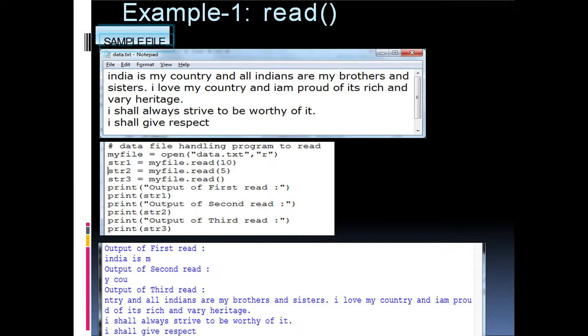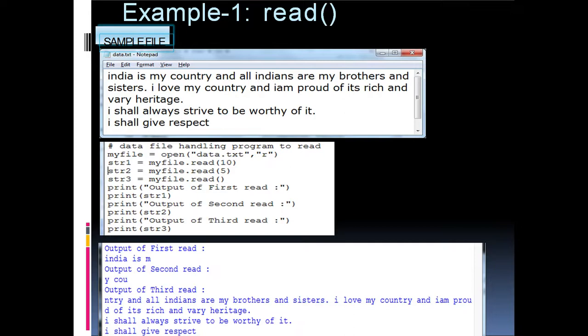And just see the next portion, that is the output screen. See the output screen, the first output is "India is M". If you count, you will get 10 characters, including the spaces. That is the result of myfile.read(10). And the second read is "y cou".